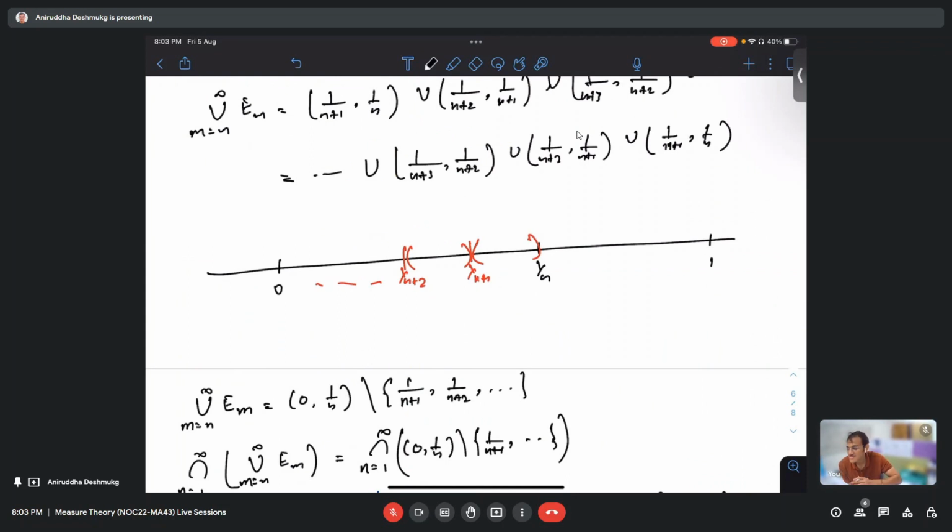No, it would not be that, because the intersections don't really stop, right? We keep on taking intersections, so it goes like a sequence. Every time, wherever you have this huge number, I will give you a bigger number than that, and then the set will become smaller, right? So that is why the final intersection is empty.